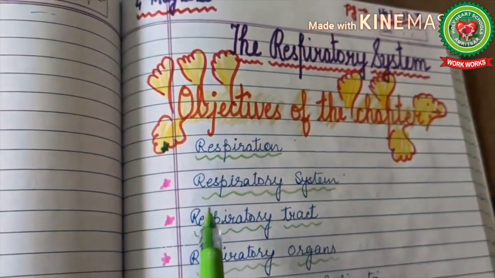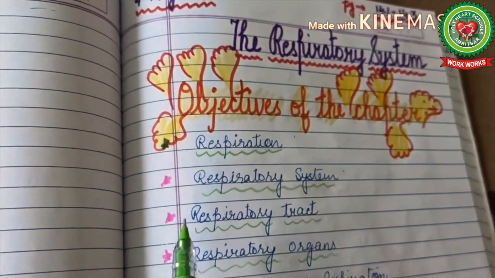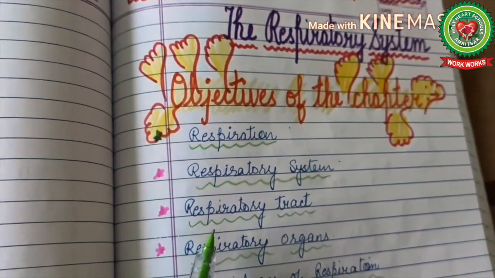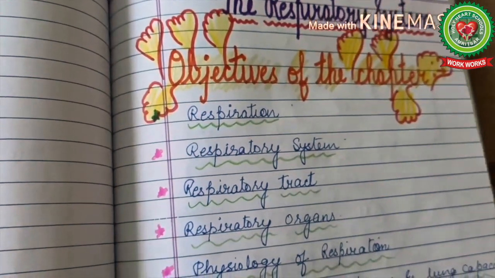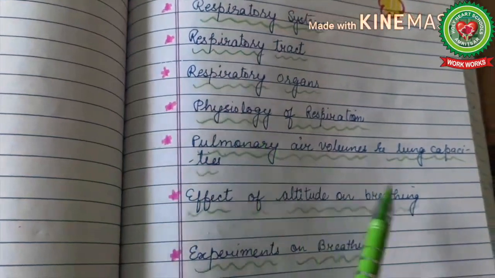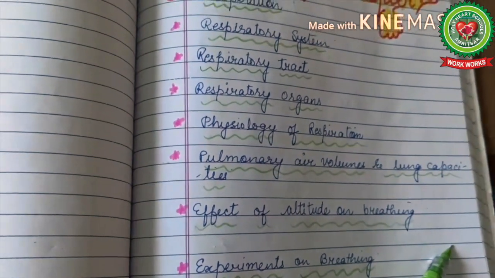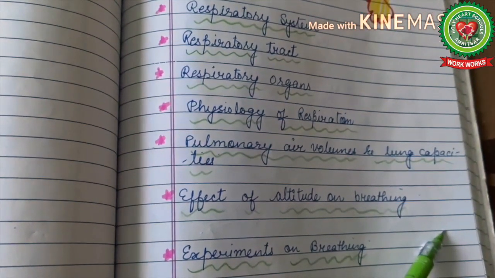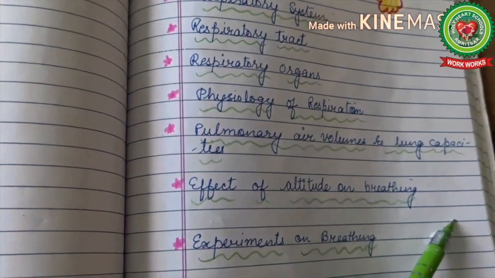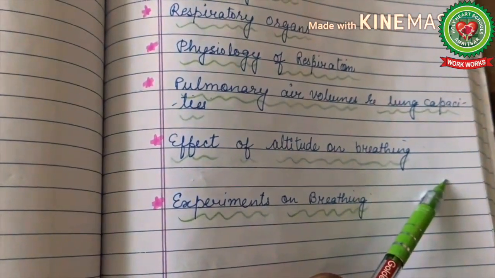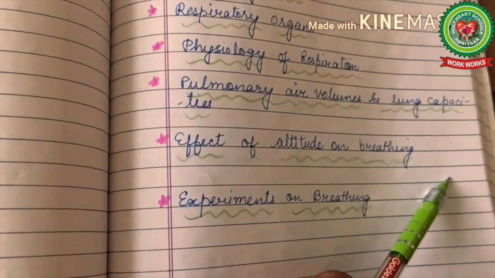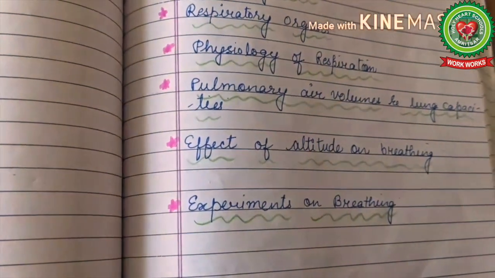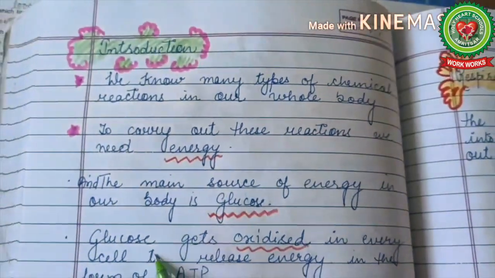In this chapter we will come to know what is respiration. We will discuss in detail about the respiratory system, which includes the respiratory tract and respiratory organs. We will learn about the physiology of respiration. We will learn about the lung capacity and pulmonary air volumes, and various terms regarding that. We will discuss the effect of altitude on breathing, how altitude affects breathing, and various experiments which are based upon breathing. So let's start with the topic.